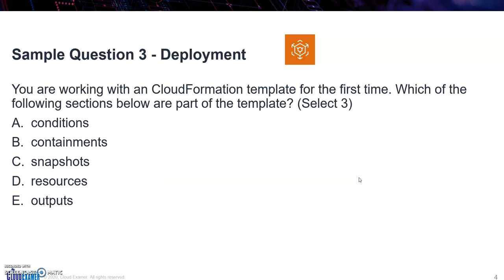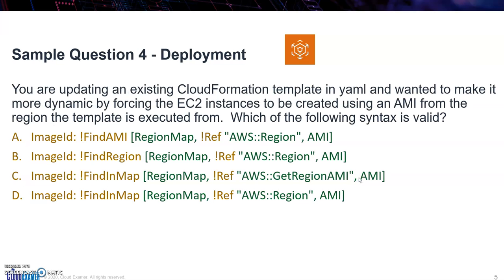All right, so let's go to question 4. You are updating an existing CloudFormation template in YAML and wanted to make it more dynamic by forcing the EC2 instances to be created using an AMI from the region the template is executed from. Which of the following syntax is valid? So basically, with the CloudFormation template, you can hard code the AMI.